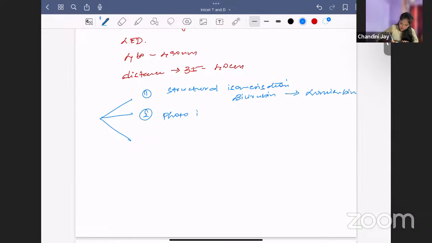Next, the second mechanism is photoisomerization. Here the Z isomers are converted to E isomers. The third thing is photooxidation. This is a very minor part.